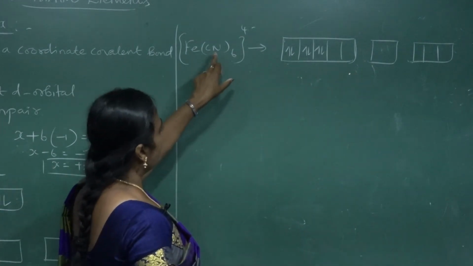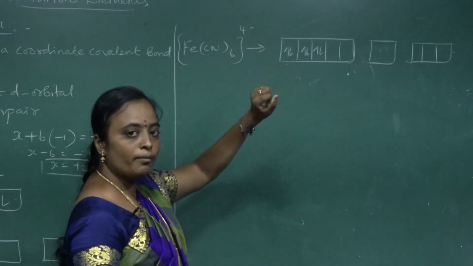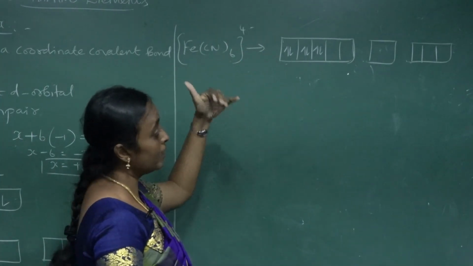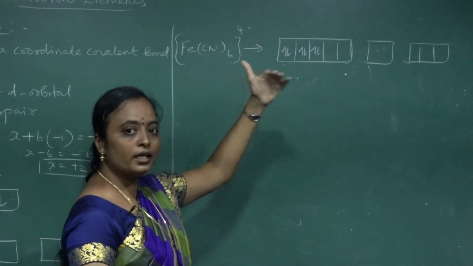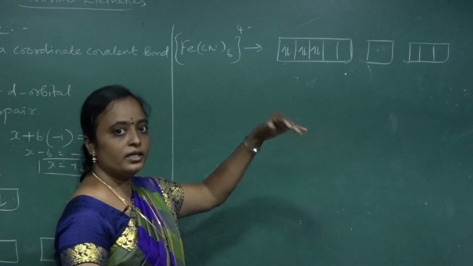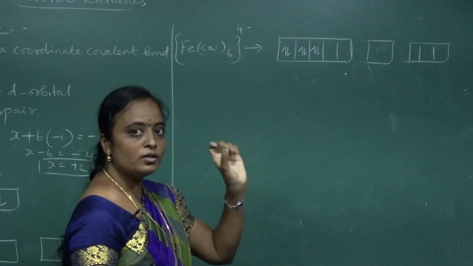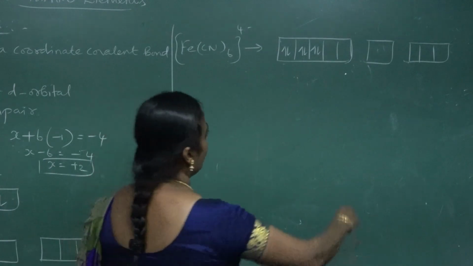So first, how many ligands are there? 6. So 6 electron pairs will be released, and those 6 electron pairs will enter the vacant d orbitals, the vacant orbitals of the metal atom, and form bonds with the metal. So here what happened?